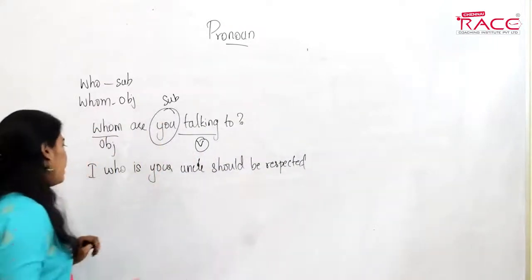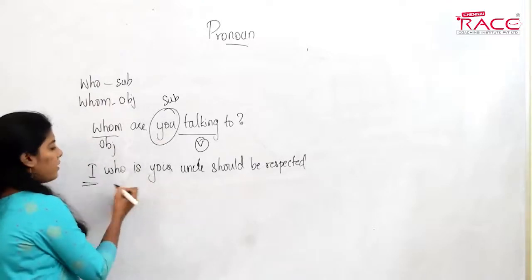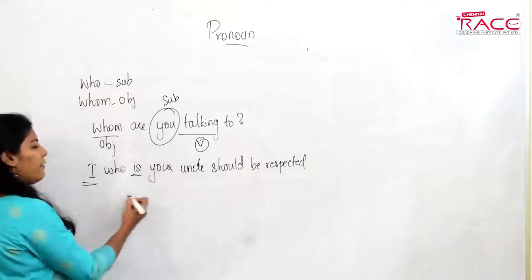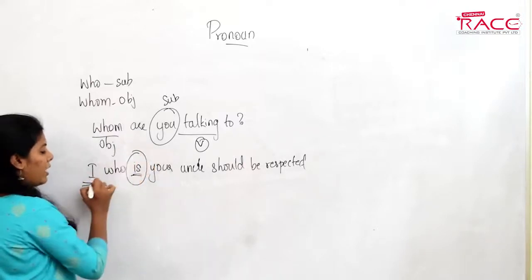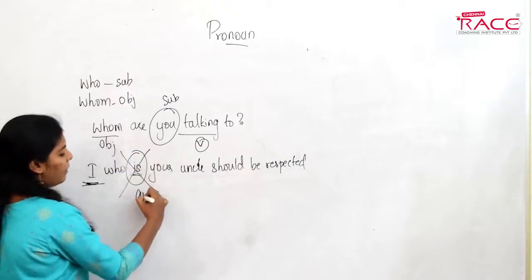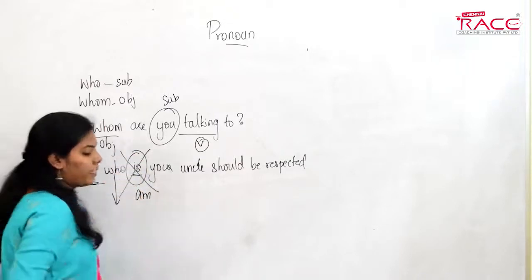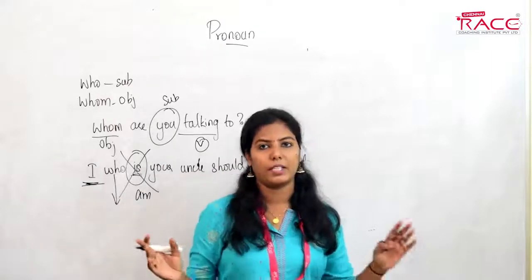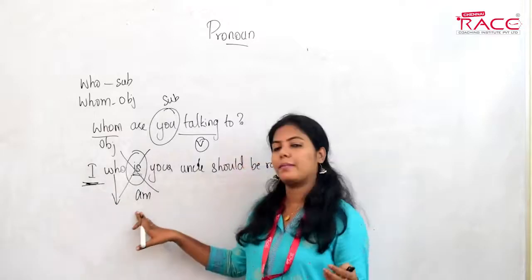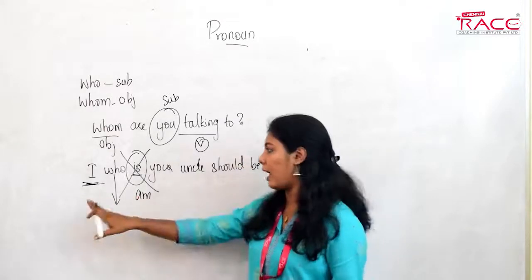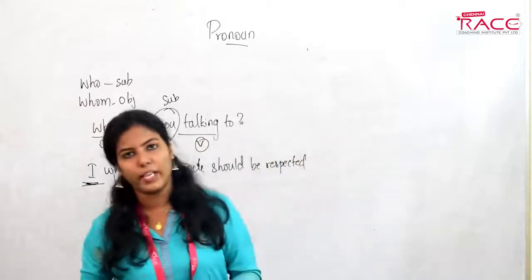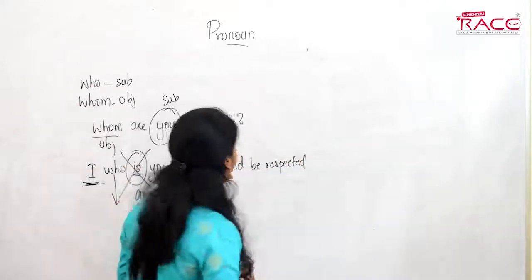I'll tell you. See, this is means it is in the present tense. So I should never be used with is. I is always used with am. It doesn't matter what comes in between them: who, what, which, doesn't matter. I will always be followed by am and not is. So I, who am your uncle, should be respected. That is the correct form. Now one more question.